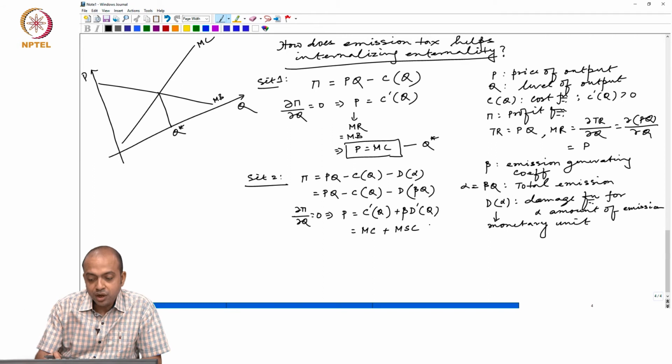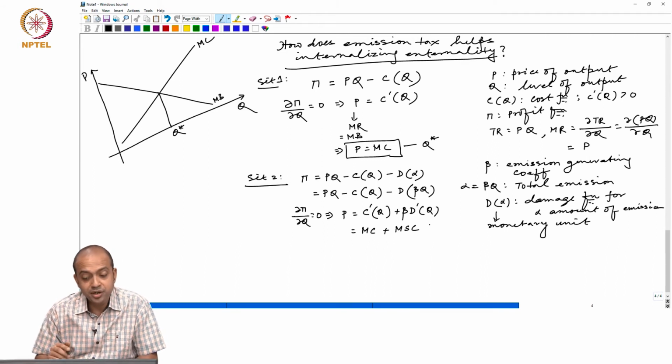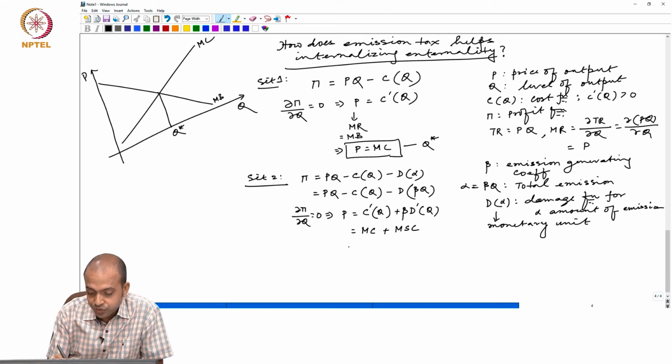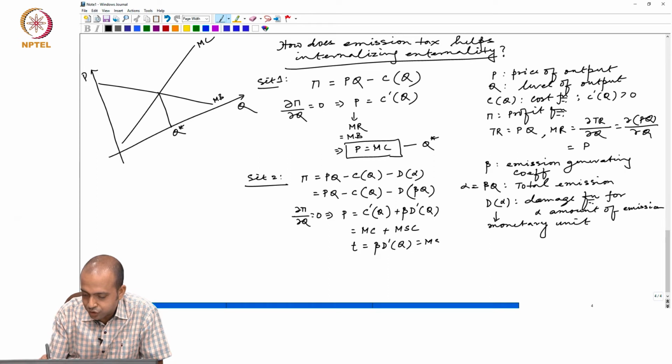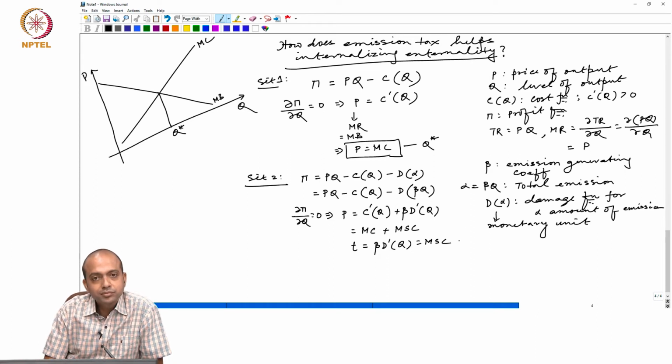But the question is then, how will you motivate this firm to think about this beta D'? So, the policymaker will impose a tax which will be equal to beta D', equal to marginal social cost, right.